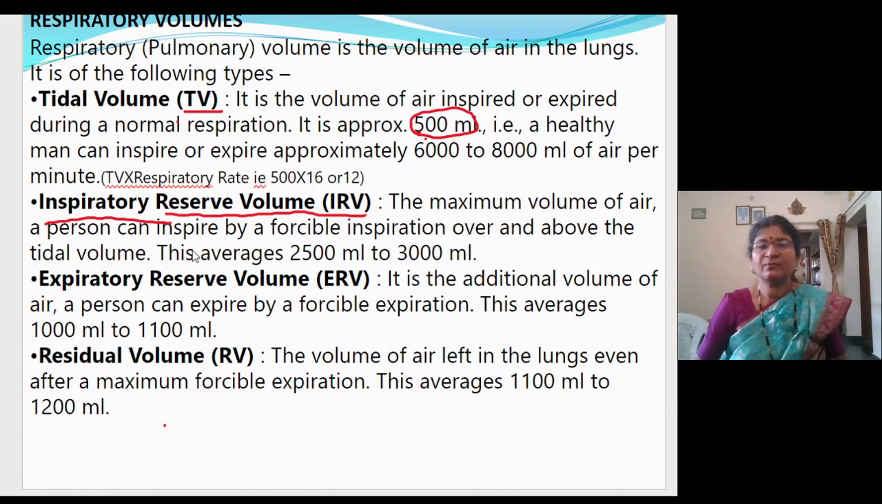How much will it be? From 2,500 ml to 3,000 ml. So this you have to remember.